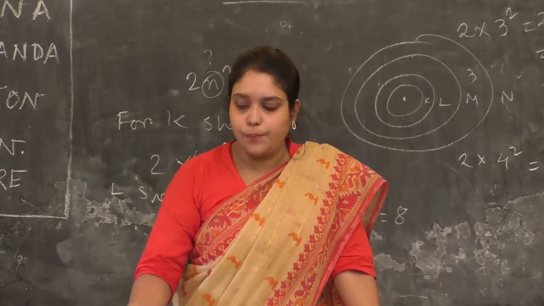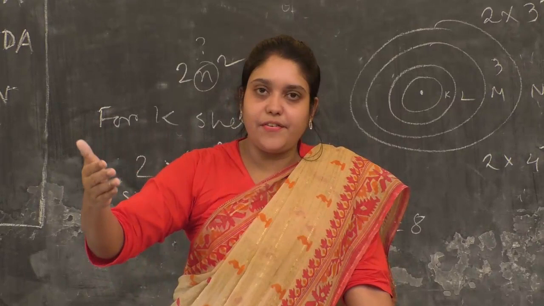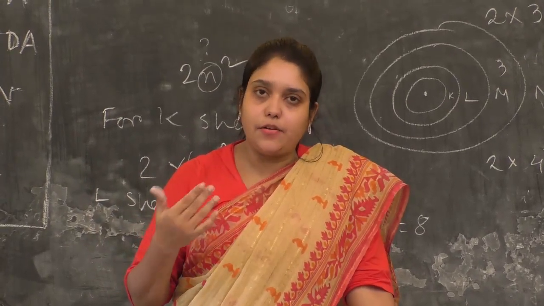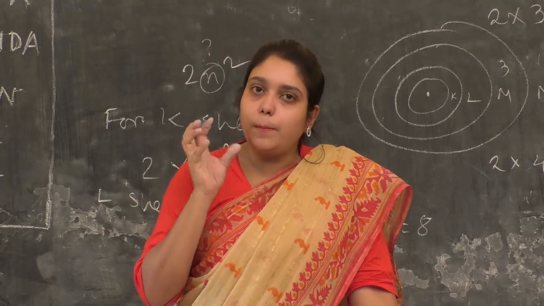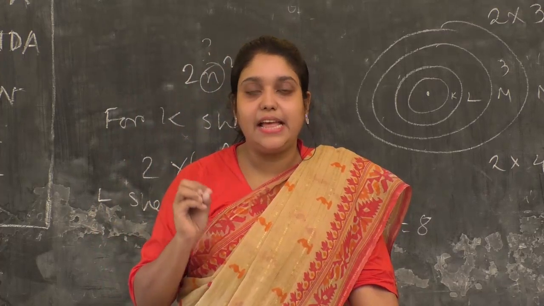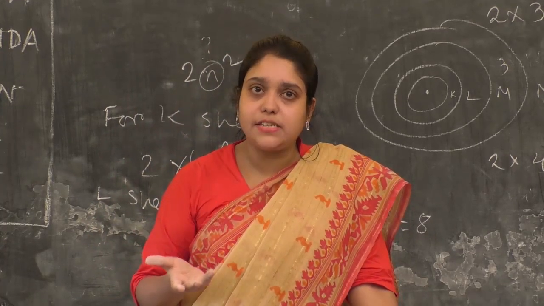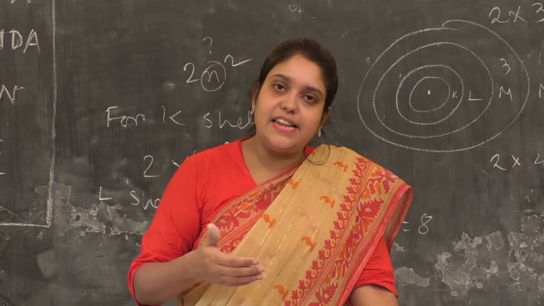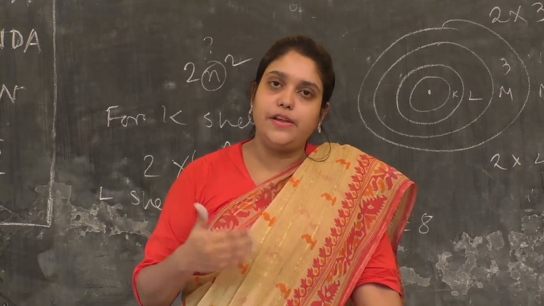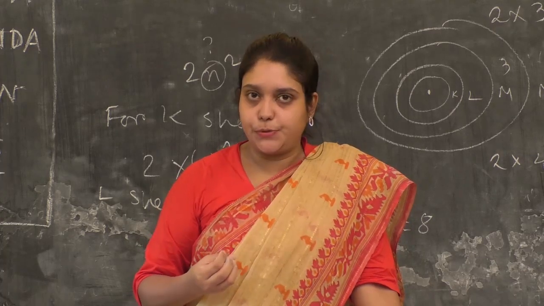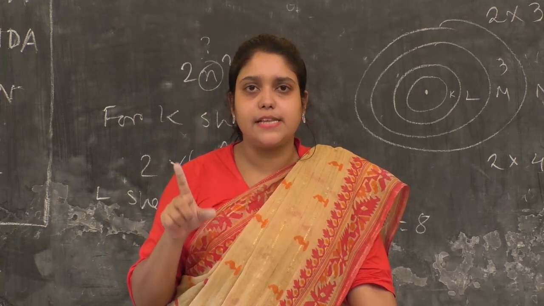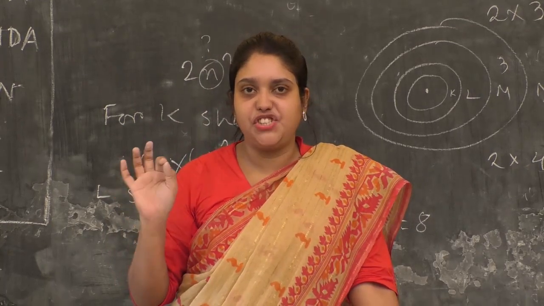So what will it do? It will either give, or receive, or share electrons. Why? To make the number of electrons in the outermost shell 8. Why 8? Because until it gets 8 electrons in the outermost orbit, it will not be in a stable condition. So the outermost orbit is known as the valency orbit or valency shell.